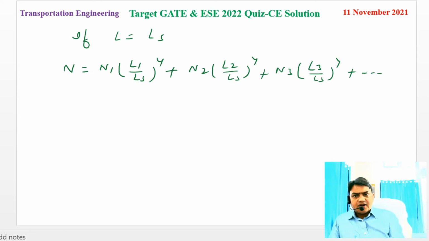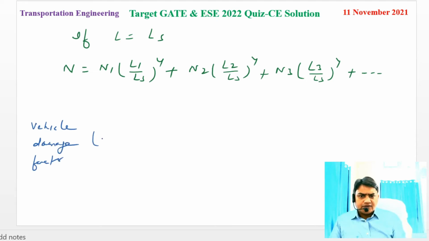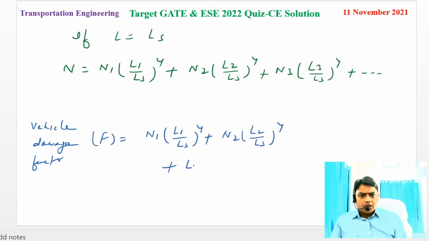So what is the vehicle damage factor? The vehicle damage factor can be computed as n1 into (L1 by Ls) to the power 4 plus n2 into (L2 by Ls) to the power 4 plus n3 into (L3 by Ls) to the power 4, and so on and so forth. With the help of this expression, we can compute the vehicle damage factor, where n1, n2, n3 are the numbers of repetition, L1 is the axial load, and Ls is the standard axial load.